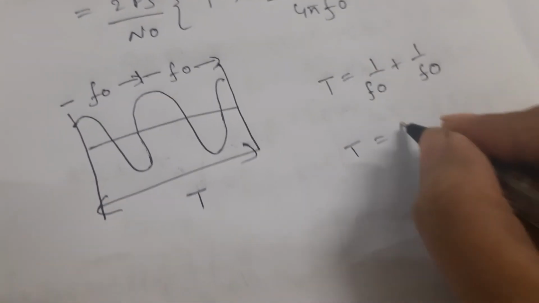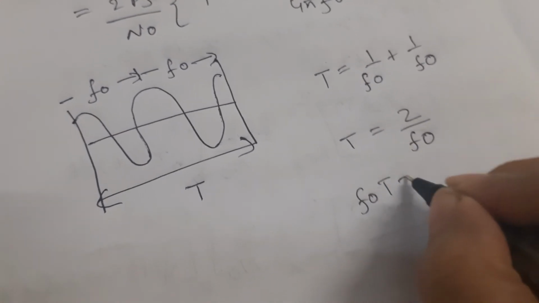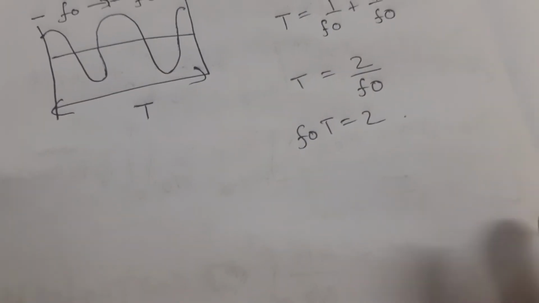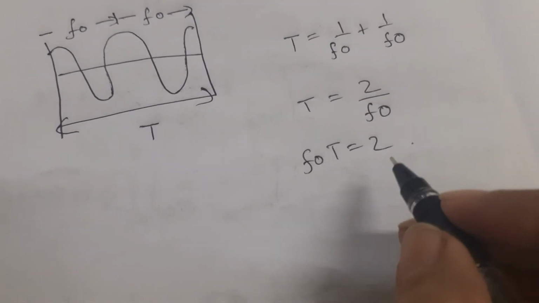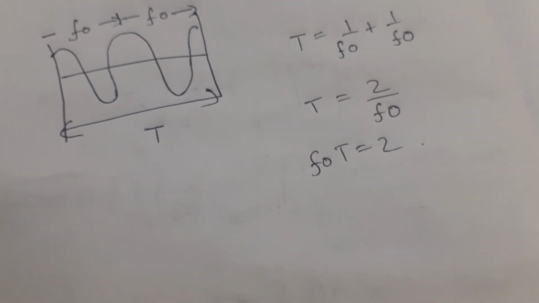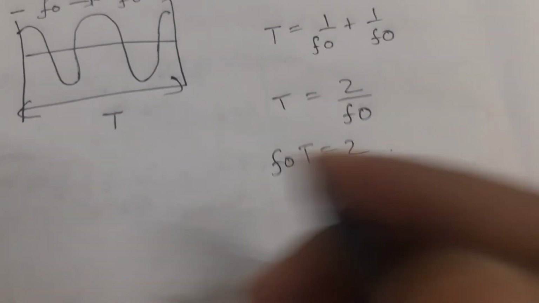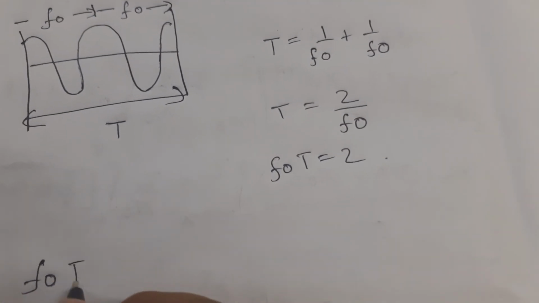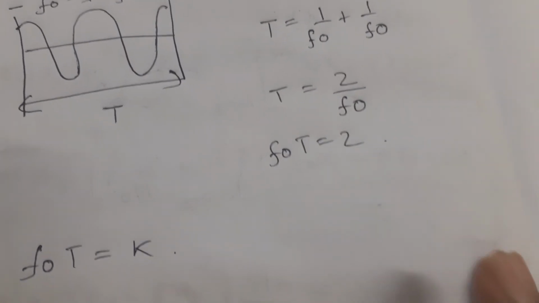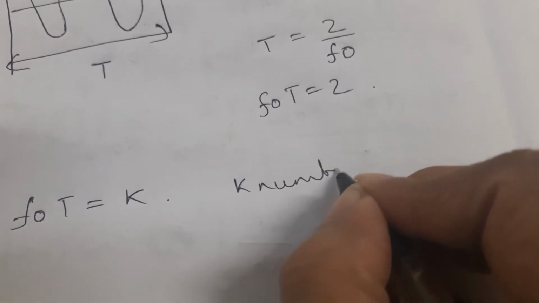So T will be equal to 2 over f naught. f naught of T will be equal to 2. Now this is a complete carrier of 2 cycles for 1 bit duration. Now, f naught of T equal to k, suppose it completes k number of cycles.